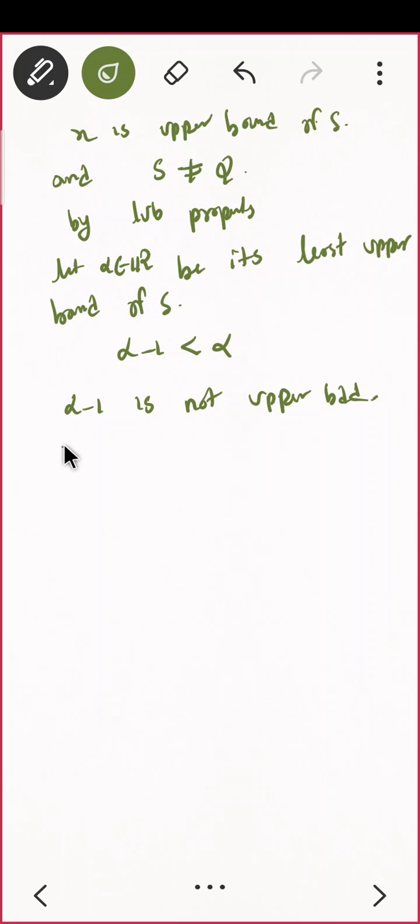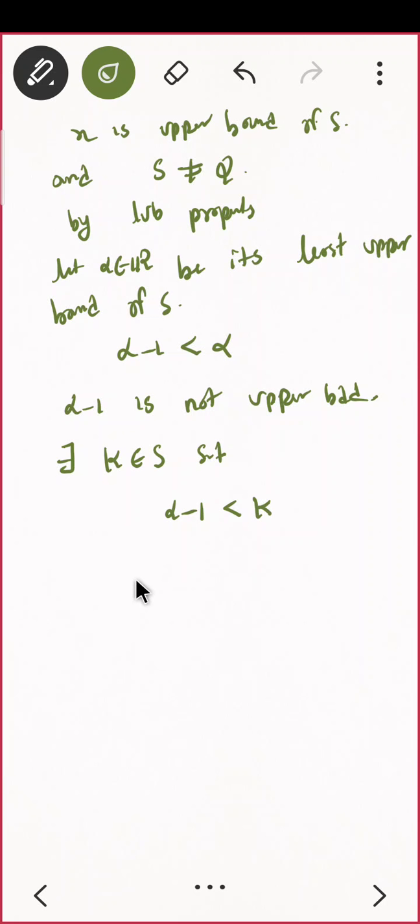That means there exists someone in the set S such that alpha minus 1 is less than that element in the set. Do you agree? Okay.